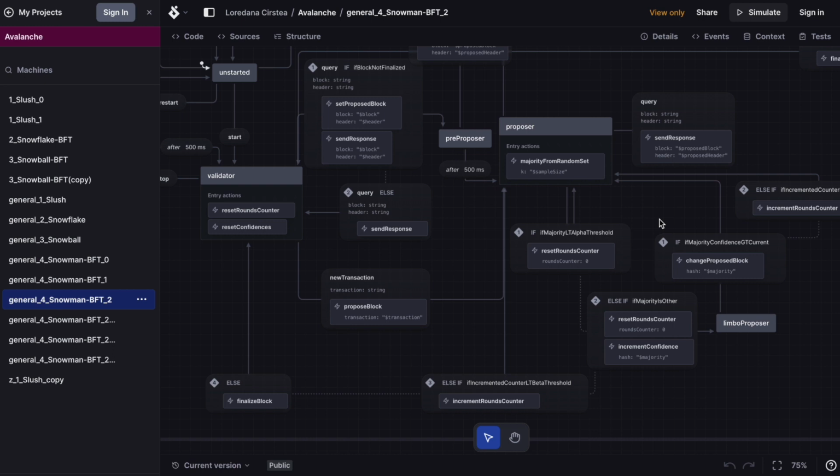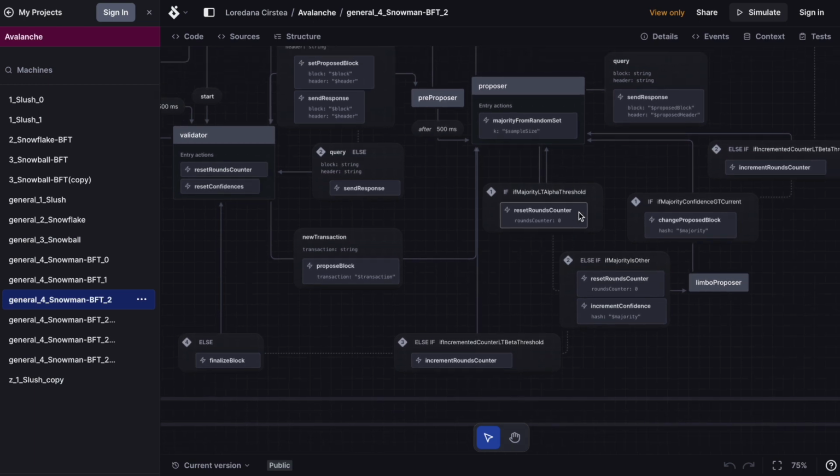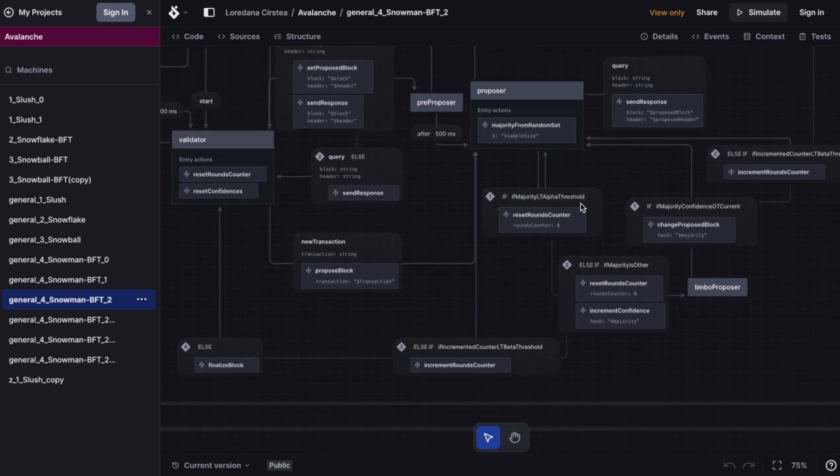And if the majority value is lower than our alpha threshold, we actually reset the rounds counter and resample. If our alpha threshold is reached, then if another block hash got the majority, we are in a temporary limbo state, just like in Snowball. And now we look at the confidences for each block hash.